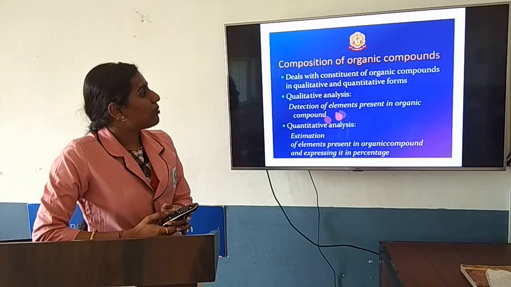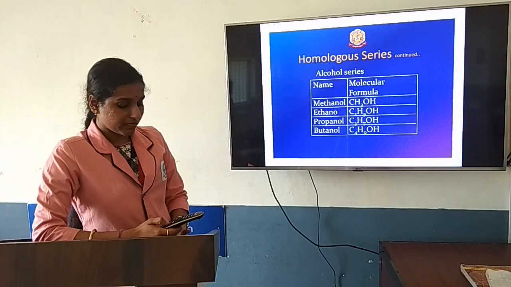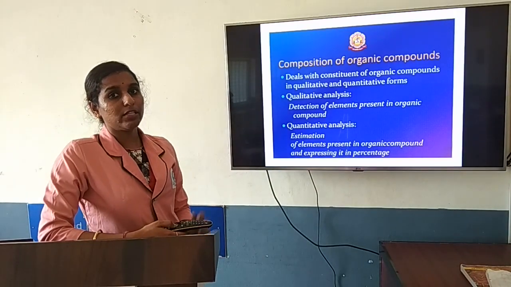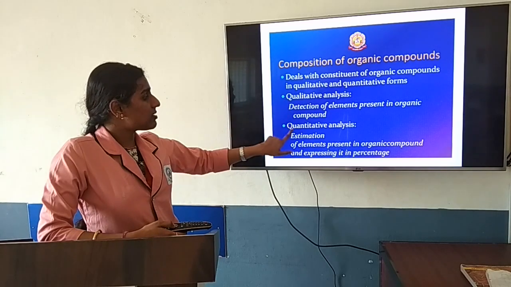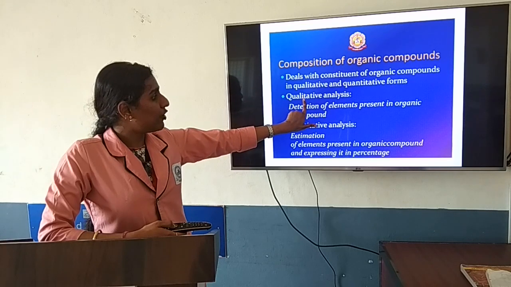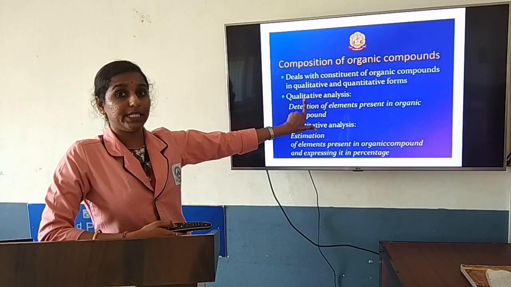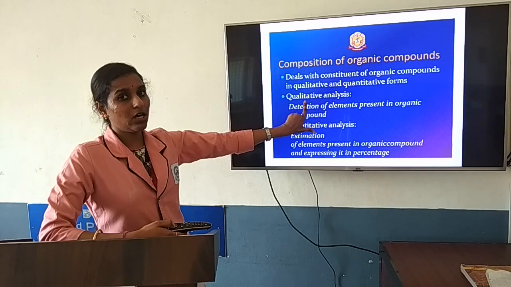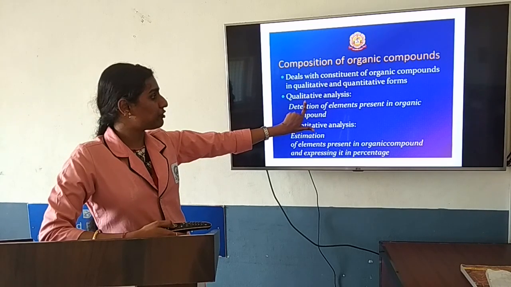Now, regarding the composition of organic compounds, generally we find the composition with two methods, that is qualitative analysis and quantitative analysis. As the name indicates, in qualitative analysis you analyze the compound by quality: you find the elements present in the organic compound. Just quality you are going to check.